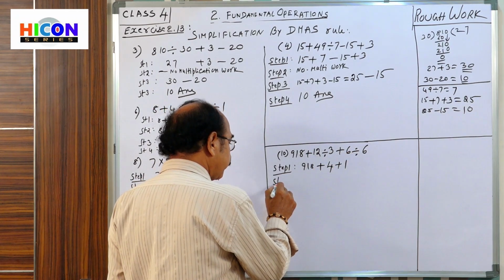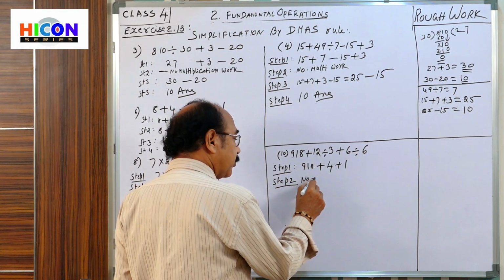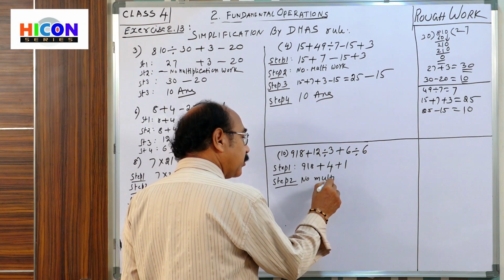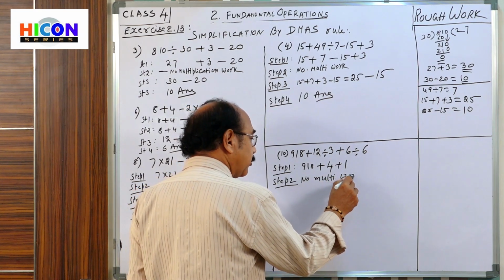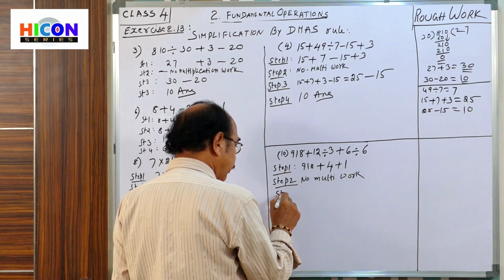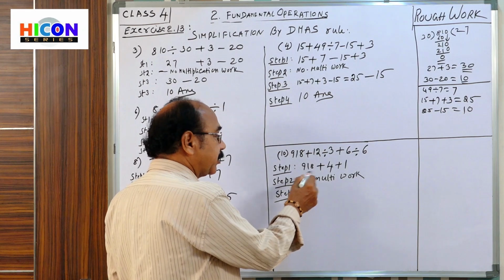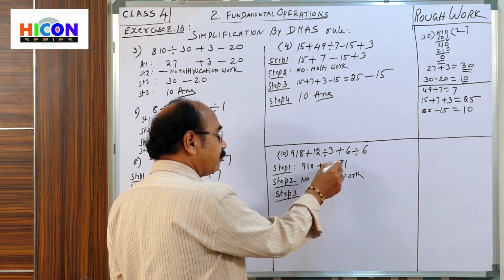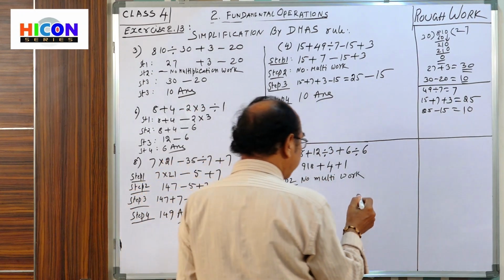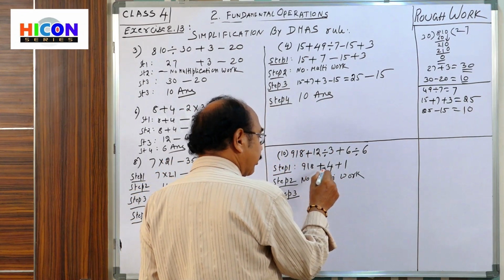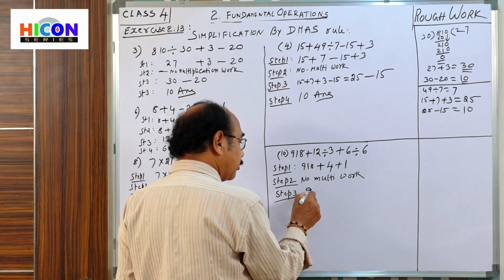Step 2, no multiplication. Step 3, addition. 918 plus 4 plus 1, the 3 numbers are under addition. 918 plus 4 is 922, 922 plus 1 is 923.